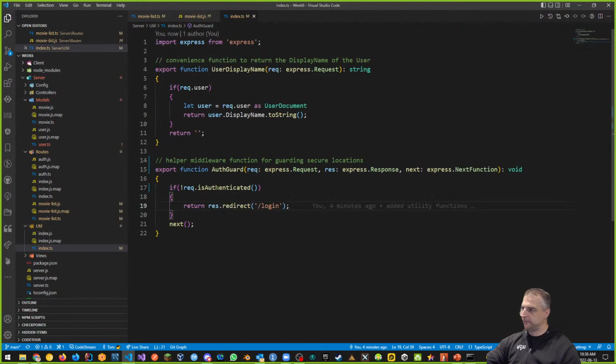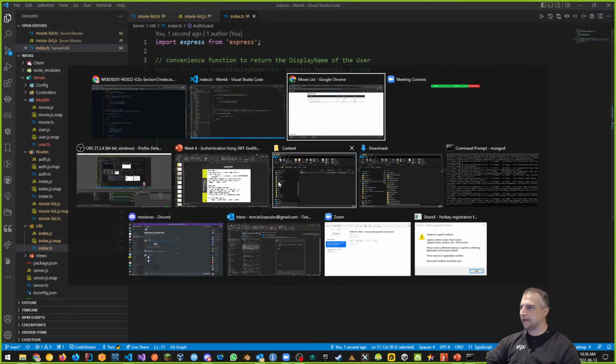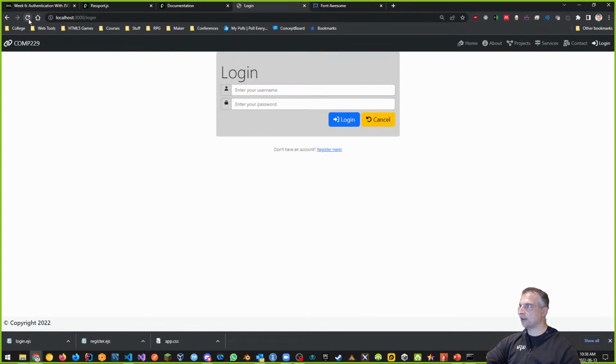Let's save that. That's an update, and try it again. So I've saved this. I've just added 2 brackets after my little helper function. I didn't type that in properly. And let's go back here and now refresh, and it should take me back to login. So every time I try and type in movie list now, it's protected. It won't allow me to even go there anymore because I'm not logged in properly.